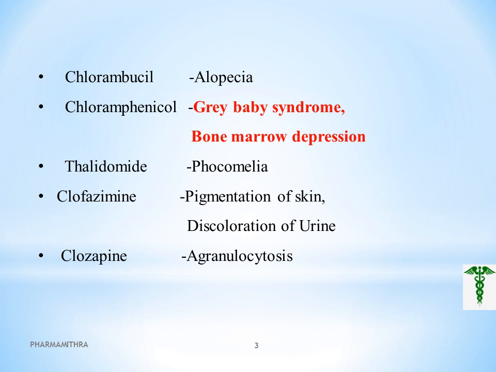Clofazimine. Clofazimine is a drug showing pigmentation of the skin as well as discoloration of urine. It is used under the name Lamprene in leprosy, which will produce pigmentation of the skin as well as discoloration of urine. The next drug showing agranulocytosis is clozapine.